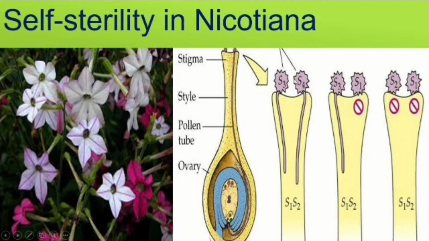In the same way, when S3 and S4 pollen grains fall, no self-incompatibility will take place, because both are new genomes. So based upon this gene, in which the parental genes are S1, S2, only the S1 and S2 pollen grains will be stopped.